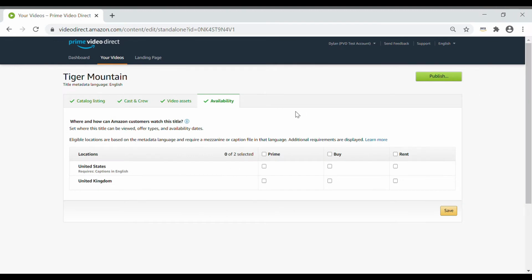Hey everyone, we're almost done with the publishing process. You just need to select when, where, and how you want to distribute your title. So today I'll be showing you how to select locations and offer types.